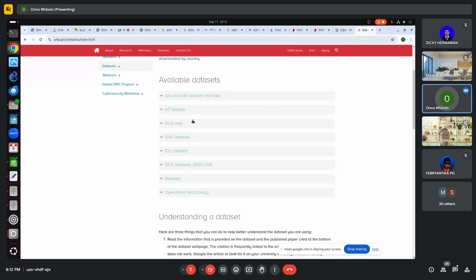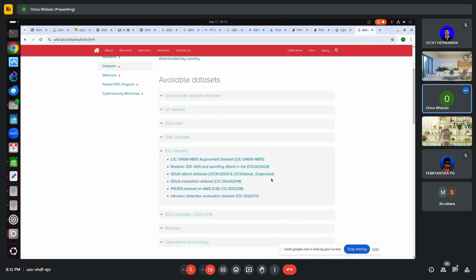For example, this one. This one is IDS, Intrusion Detection System. IDS is quite a challenge for us. The interesting thing with this kind of data set is that they actually label the data. So they are already labeling the data, so we know which one is the intrusion, which one is good data.